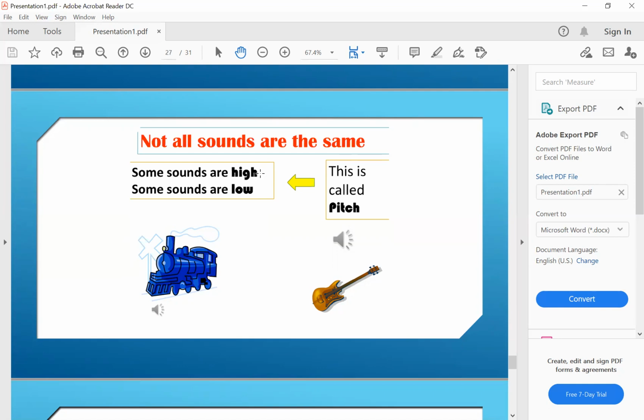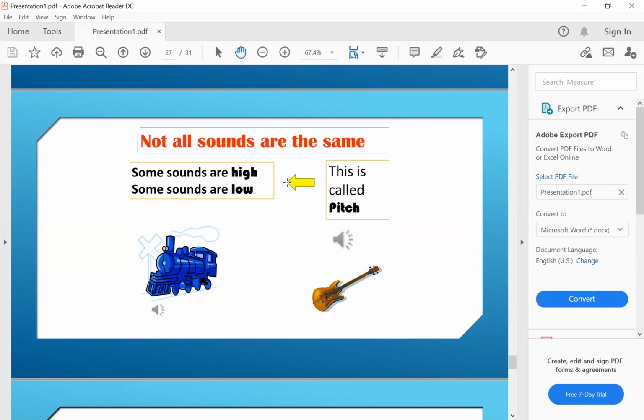For example, the woman's voice is smooth and sharp, so we call it high pitch. The low pitch sound describes the harsh sound, so we call it a low pitched sound.